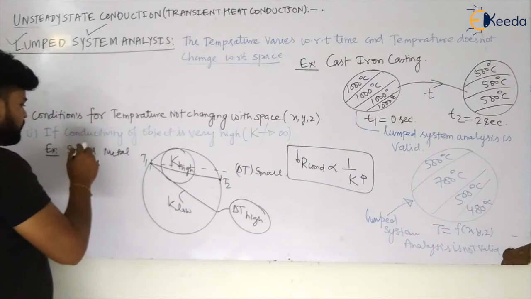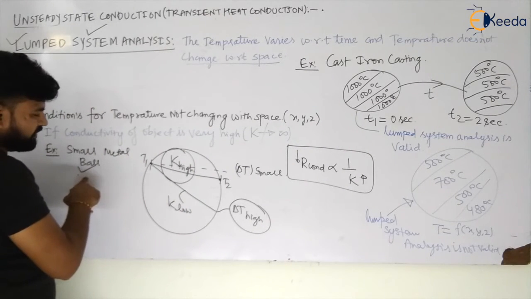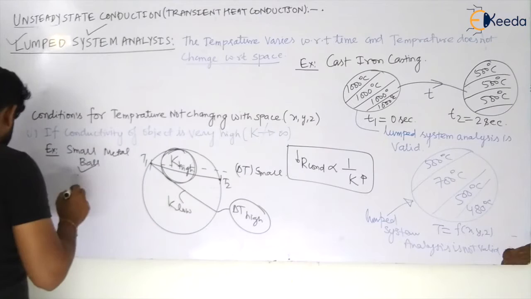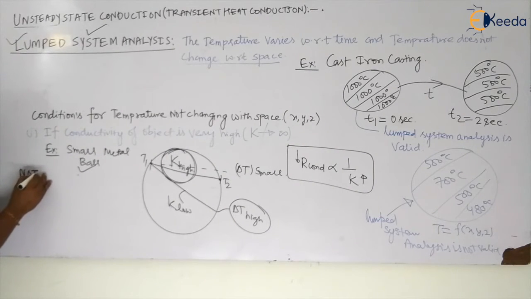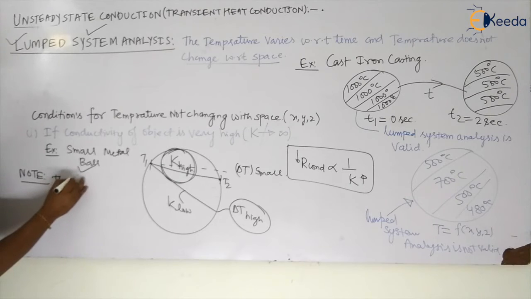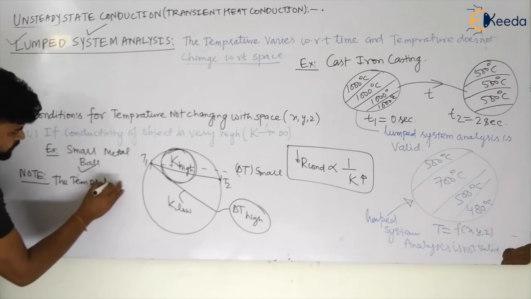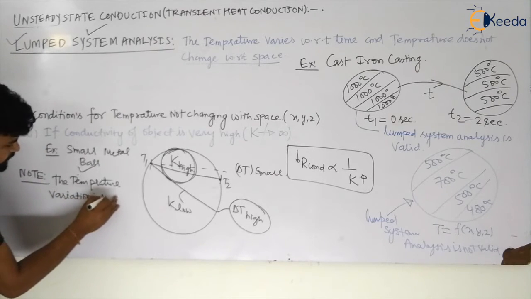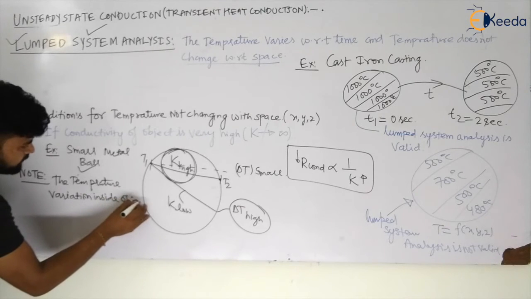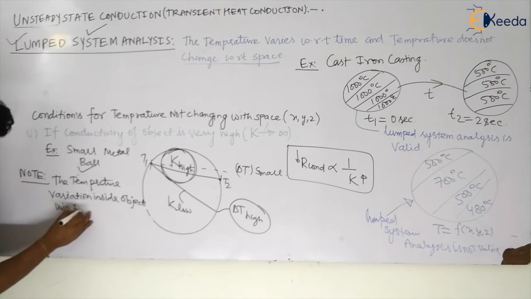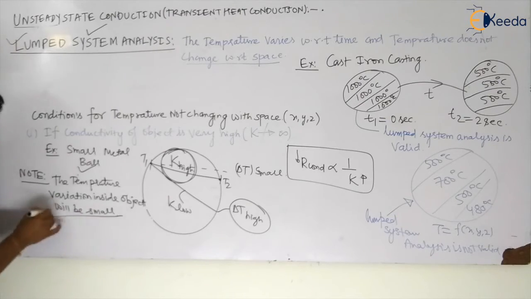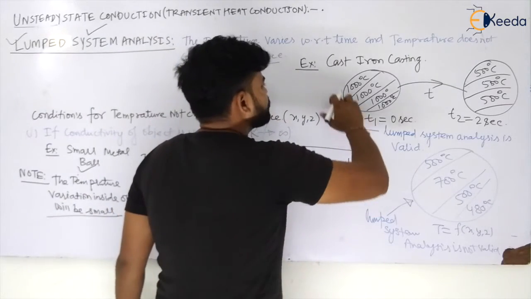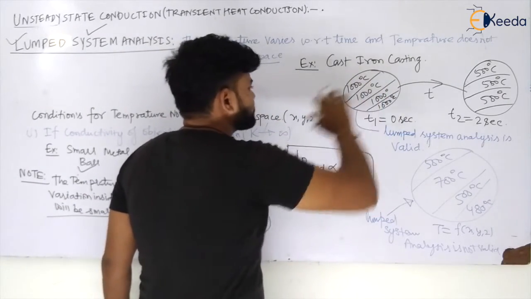If I have taken a small metal ball, and the conductivity is high, the temperature variation inside the object will be small, my dear students. So when the temperature variation inside the ball is small, we can take our lumped system analysis.